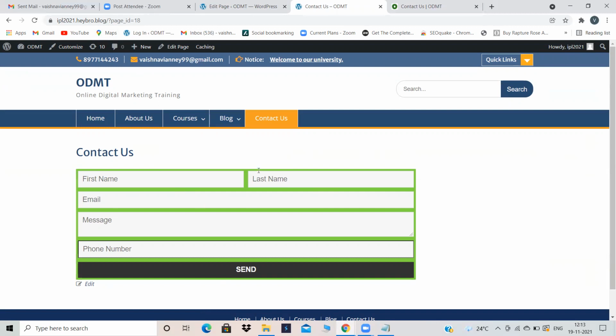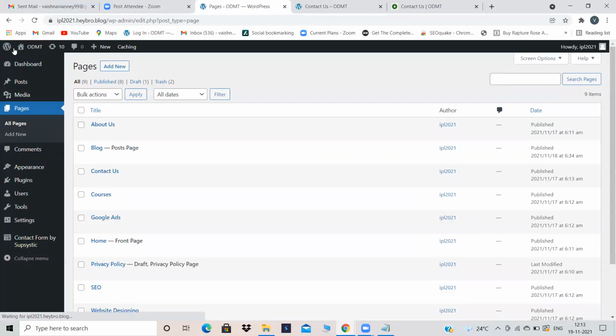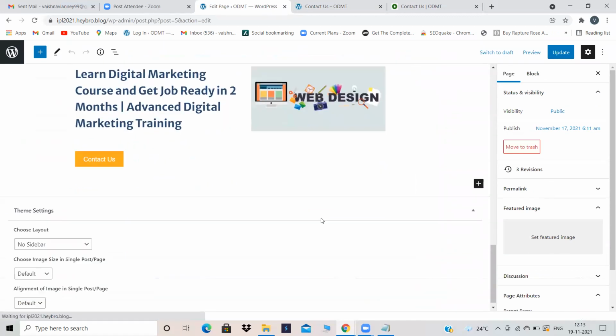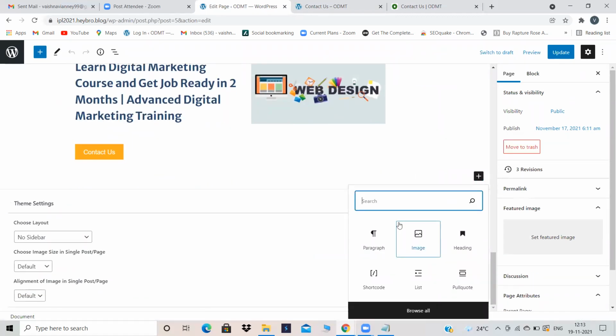Now it's not mandatory that the contact us form should only be in the contact us page. It can be in any page. If you want to keep your contact us form in the home page, go into home, or if you want it in the about us page, go into about us. It's up to you where you want your contact us form to appear. You have to click over it and just paste that code over there.